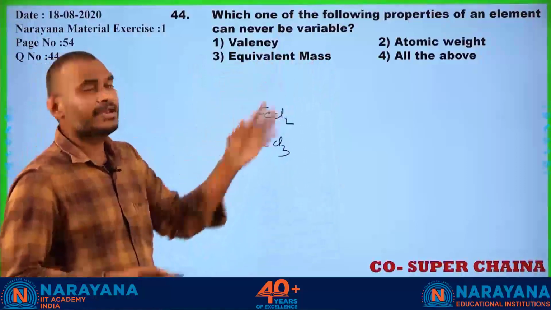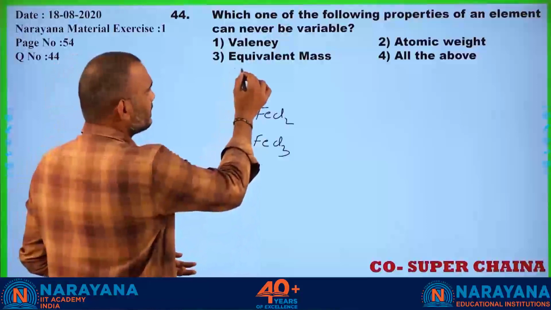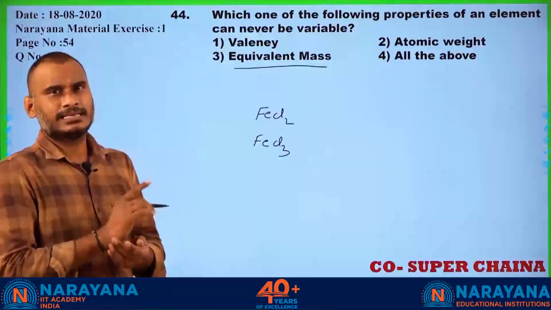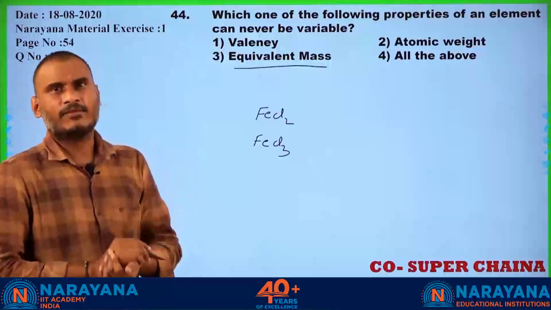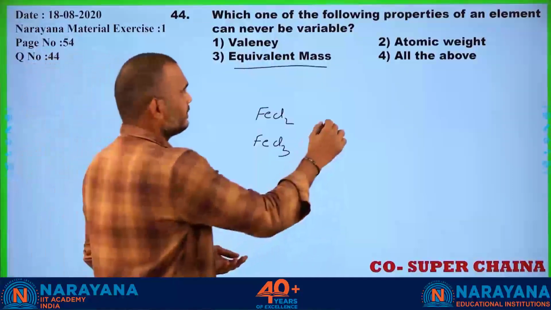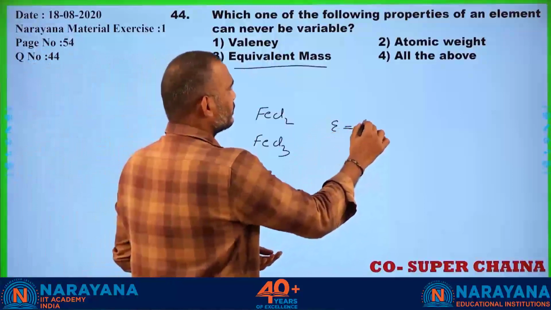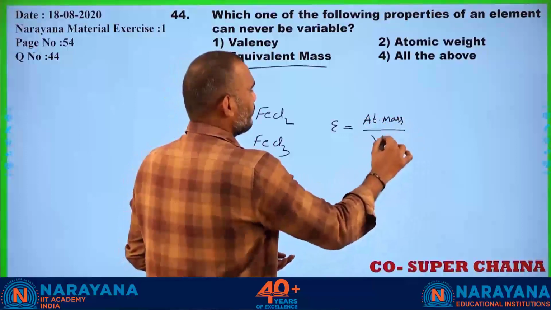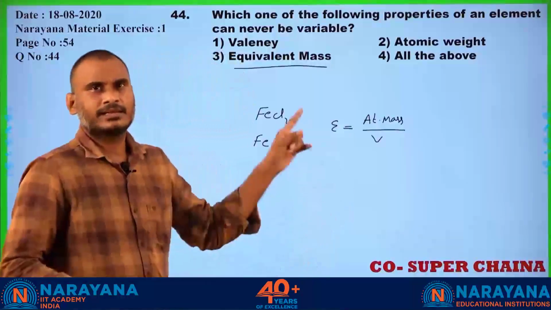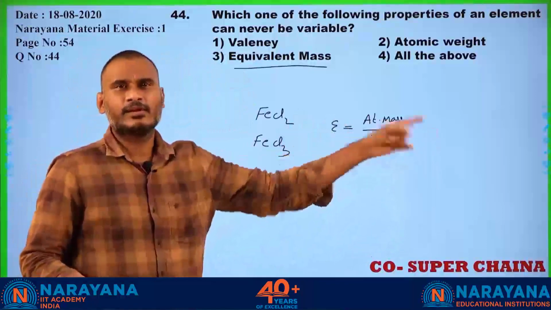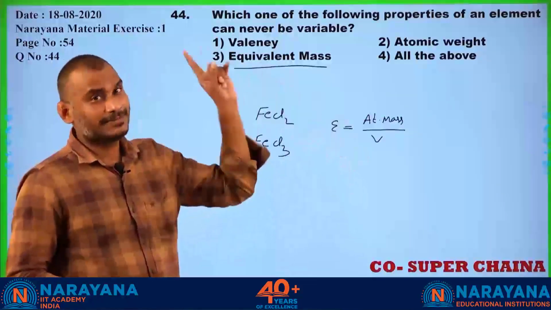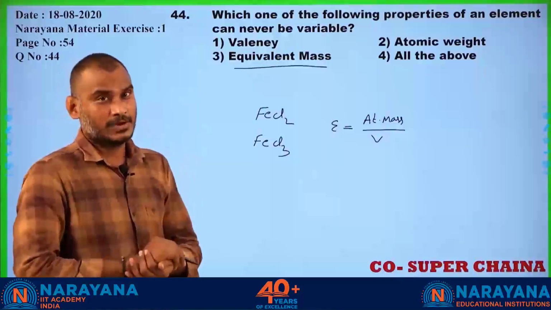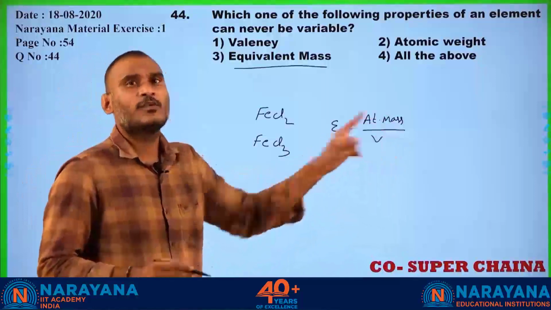Now equivalent mass. Students, this is a new thing for you. Equivalent mass is nothing but atomic mass by valency. Equivalent mass is equal to atomic mass by valency. Yes, equivalent weight into valency will give atomic mass. Already you got this in your Mendeleev, atomic weight corrections. You got this point: equivalent weight into valency.